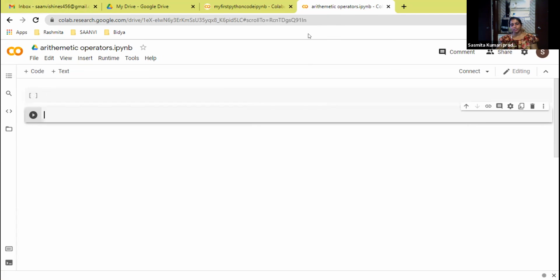Stop sharing. Who asked me to share the screen? The Jupyter notebook is not saved. How should we save Jupyter files, ma'am? Save means see the bottom of the file, the save option will be there.